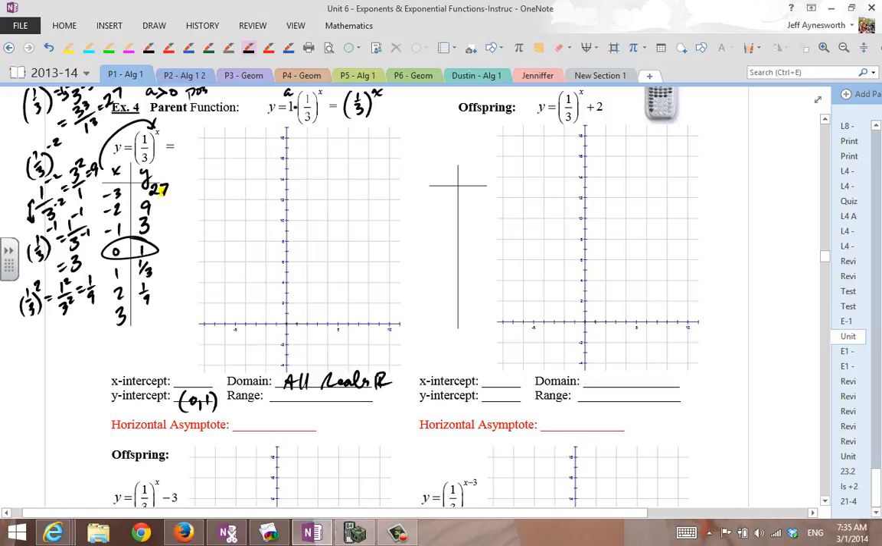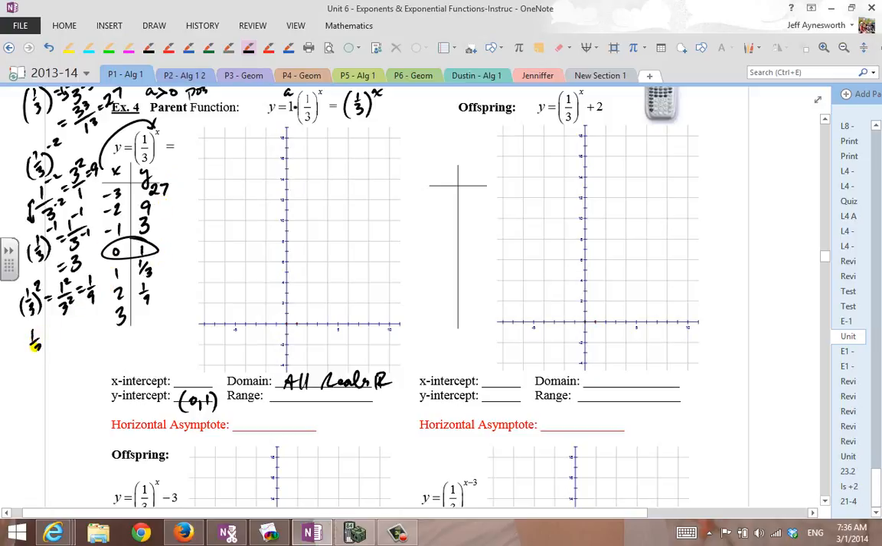The y values go from 27 to 9 to 3 to 1 to 1/3, 1/9. Everything's decreasing here. And that's the opposite of what we had in the growth functions. As x increased in the growth function, so did y. But in the decay or decreasing functions, y gets smaller as x gets bigger.